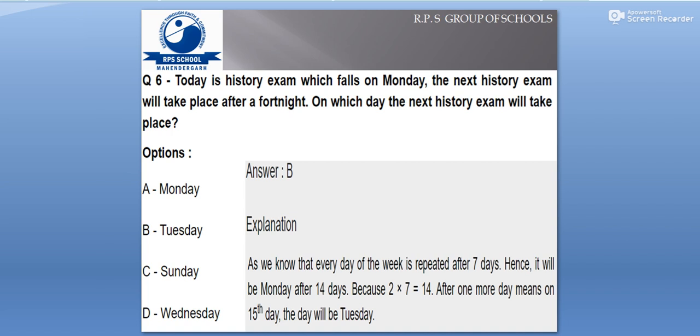So Monday it is, another 1 week will be next Monday, and another next Monday will be the fortnight. And it's clearly stated in the question that it will take place after a fortnight. That means 1 day we need to add, and on adding 1 day, the day will be Tuesday. So Tuesday is the right answer, and B is the option.